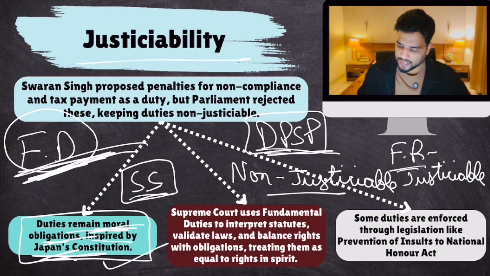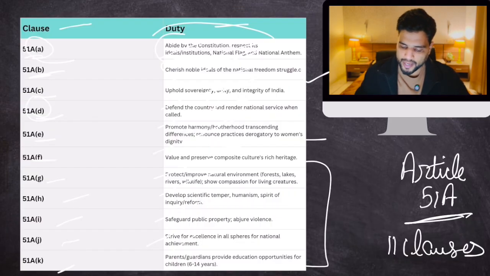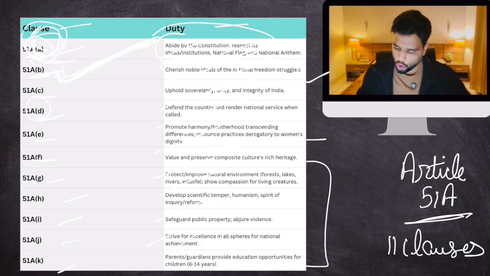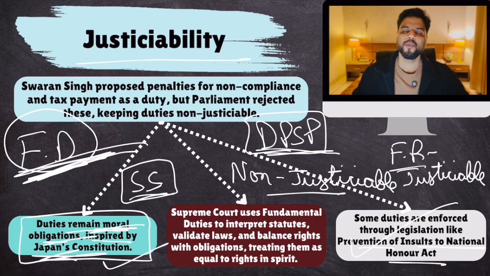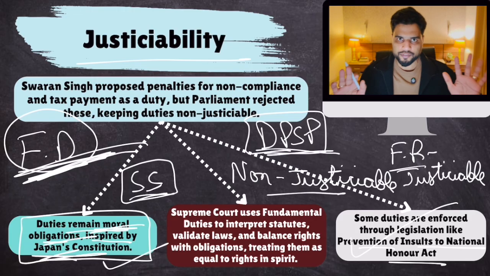For example, there is this law called the Prevention of Insults to National Honor Act. This is basically implementing clause B, cherish noble ideals of national freedom struggle, and A also. But mostly it is A, abide by the constitution and respect the national flag and national anthem. So to implement this, you have passed this law, and through this law, now it is justiciable. So each and every fundamental duty can become justiciable through laws, but on their own, they're not justiciable. You understand the difference, okay?